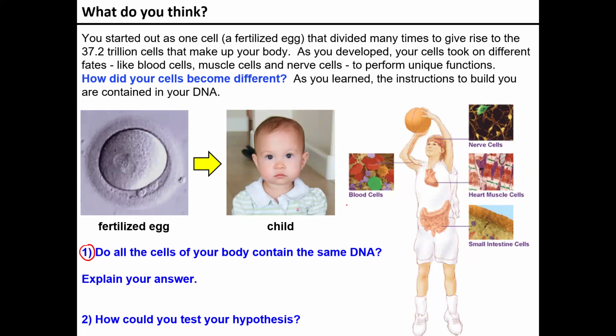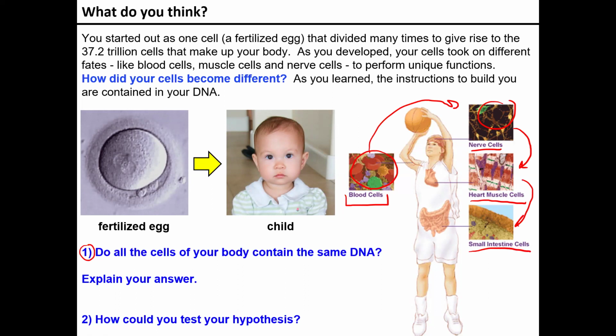The reason is that we have all of these very specialized cells. We have our blood cells, which are very good at transporting oxygen and nutrients throughout the entire body. But if we compare these to our nerve cells, you can see they look drastically different. Our nerve cells are very good at sending signals and information in our brain. They're completely different from our heart muscle cells, which are very good at contracting and pumping blood throughout our body. And these are different as well compared to our small intestine cells, which are great for absorbing nutrients.